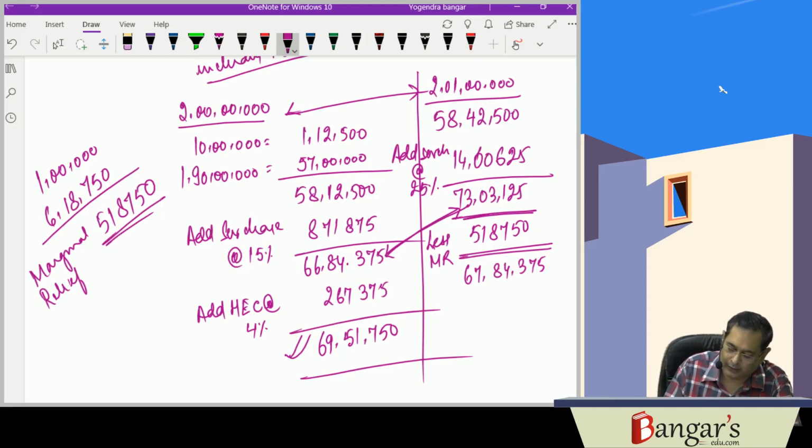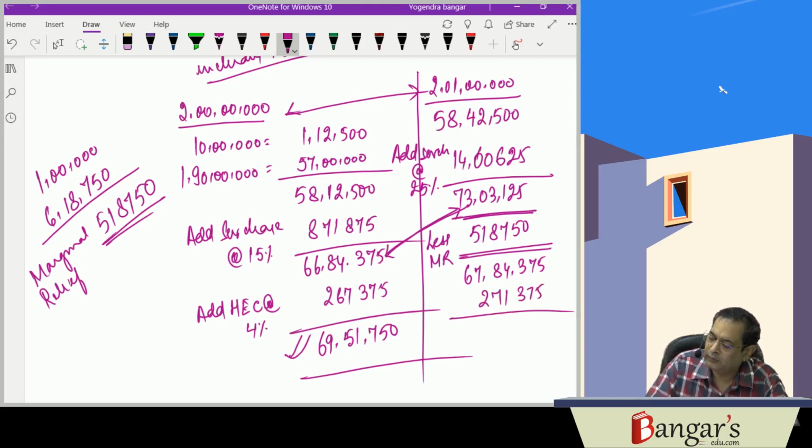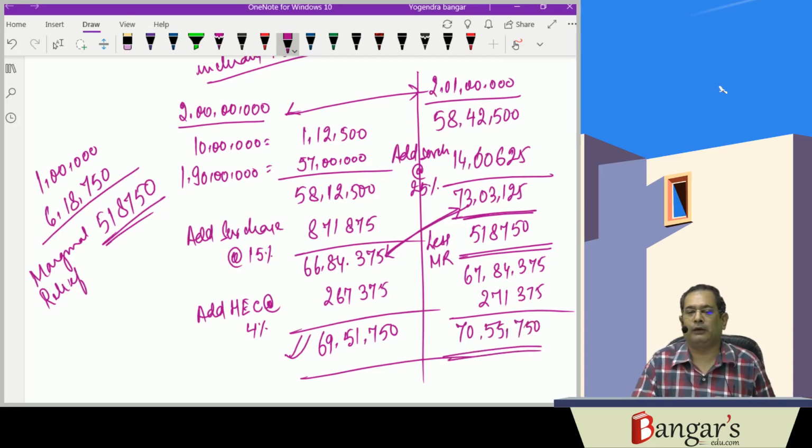And then add HEC at the rate of 4%. 67,84,375 into 4% is 2,71,375. It is 70,55,750.